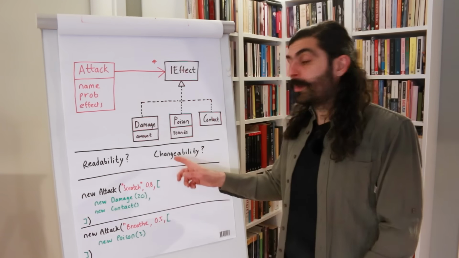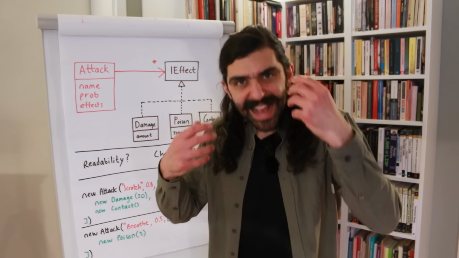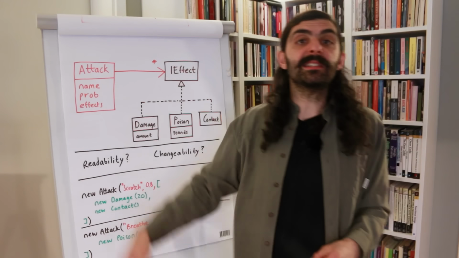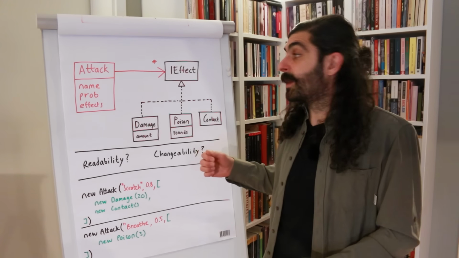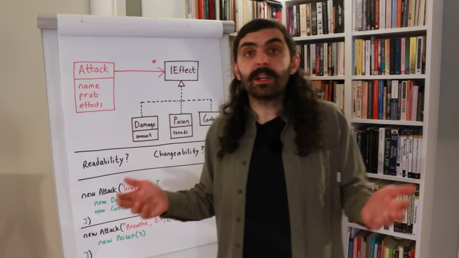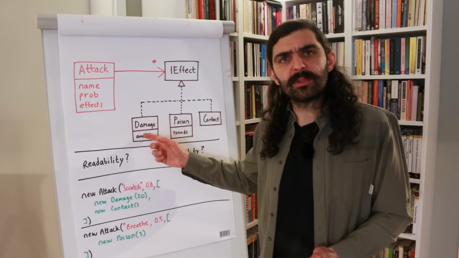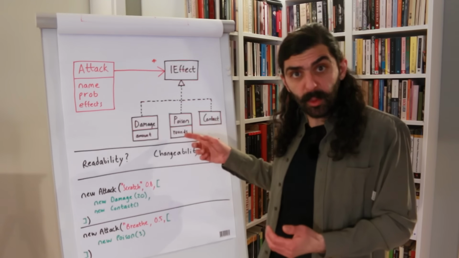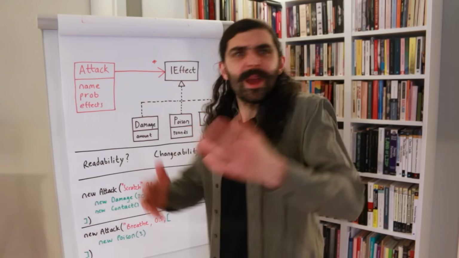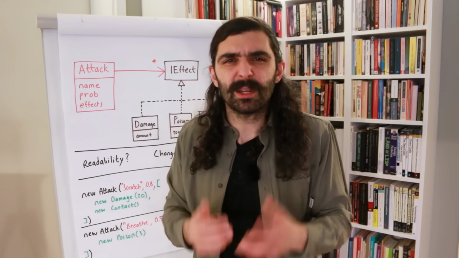What about changeability outside of the class? Well, since we're no longer having to express the absence with a value, then the problem we looked at before entirely disappears. If you change the constructor of a subtype from the effect hierarchy, say damage for example, then the only code that has to change is the code that uses that particular constructor. Code that uses the constructor for poison or code that uses the constructor for contact won't have to change. So everything is better in every possible way, no? Yeah, I mean, in the dimensions that we looked at, definitely.